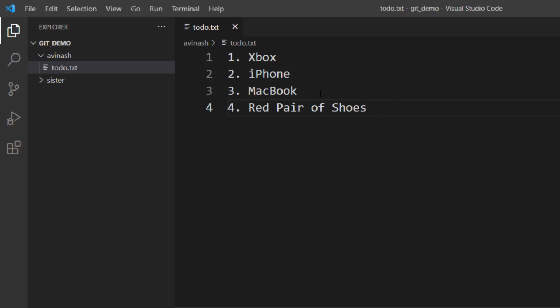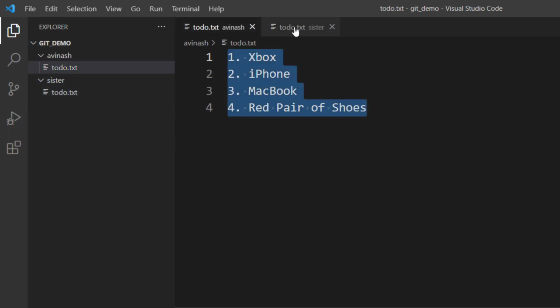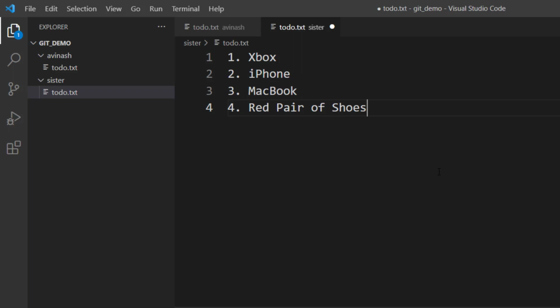Now I said to my sister, okay, I have some urgent work right now, so I would request you to please go and buy the stuff. And she's saying, okay, I also have to go out for shopping, so why don't I take your to-do list? So we are going to add her file, todo.txt, and of course in her list she's going to add her own items first.